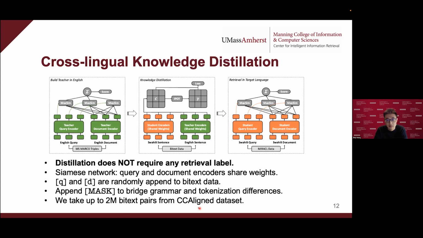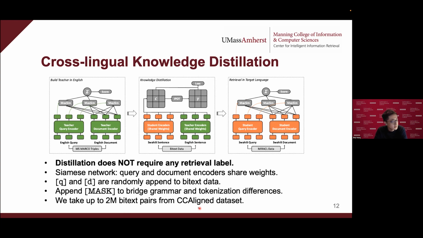Once trained, the student encoder can be used as a query and document encoder in the target language. Now we add back the scoring function to compute the relevance score. In this way, we use English as a bridge to improve the retrieval performance in the target language. The most significant feature of this distillation is that it does not require any retrieval label. It only needs bitext data, which is much easier to get than retrieval data.